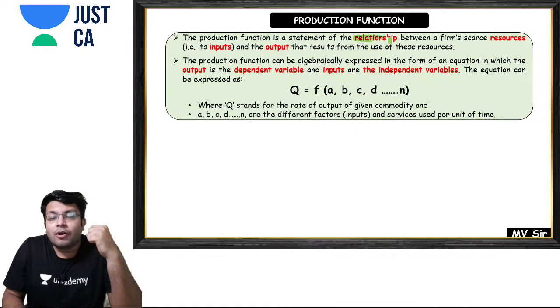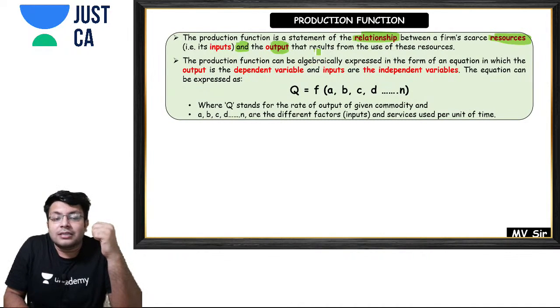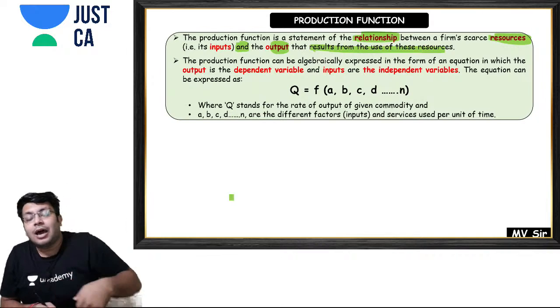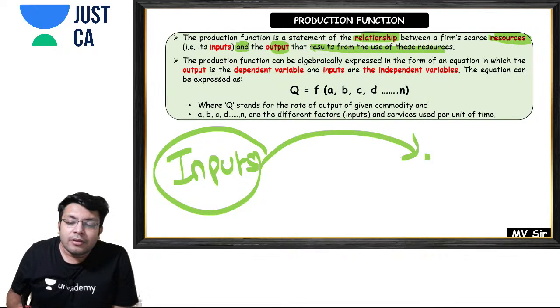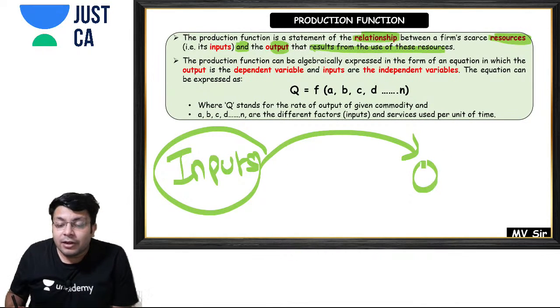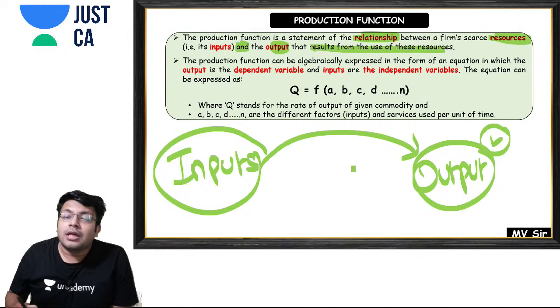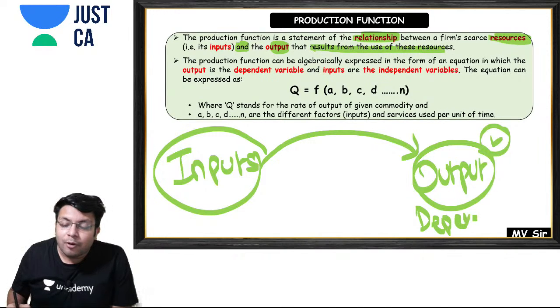Production function is a statement of relationship between firm's scarce resources and the output that results from the use of resources. Now the type of input which you use will give some type of output. So the output depends on the type of input used.